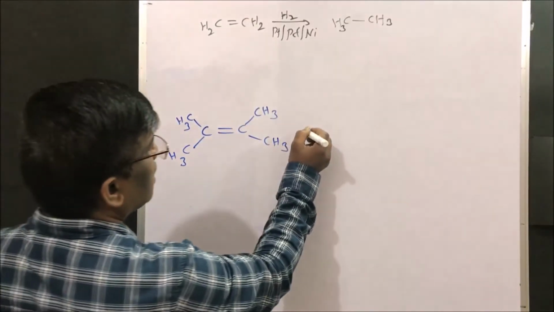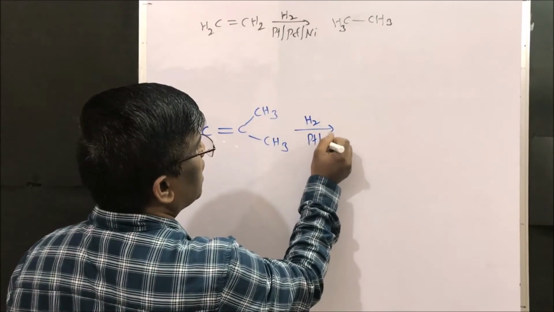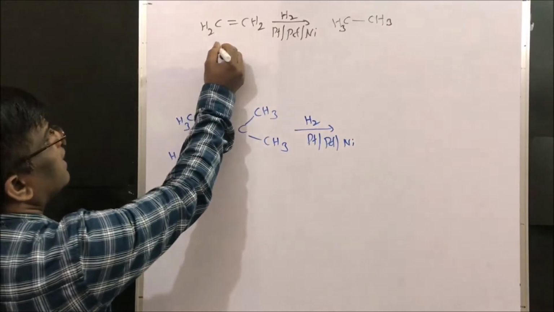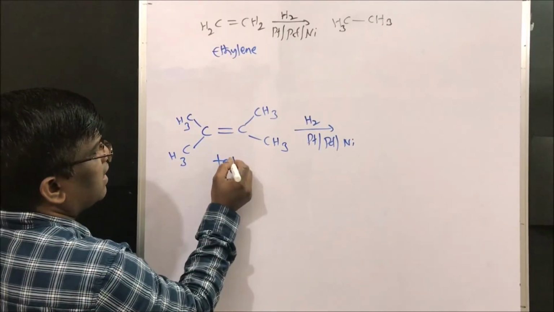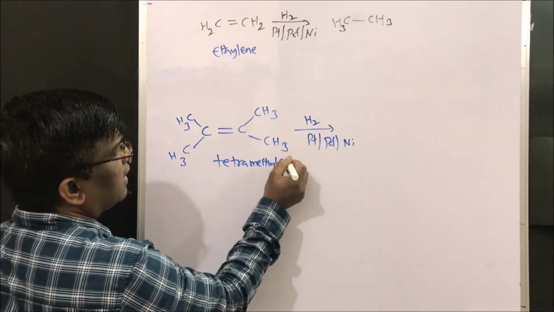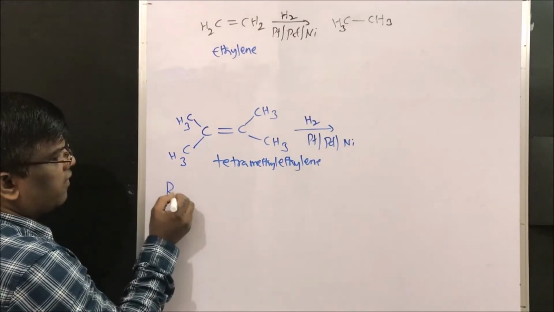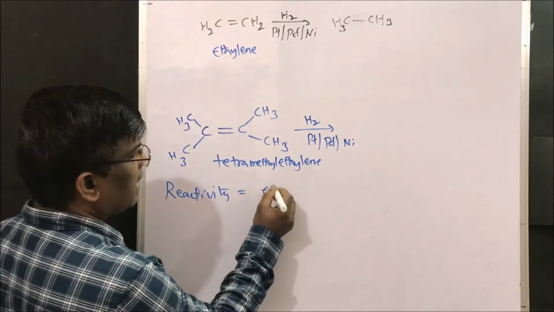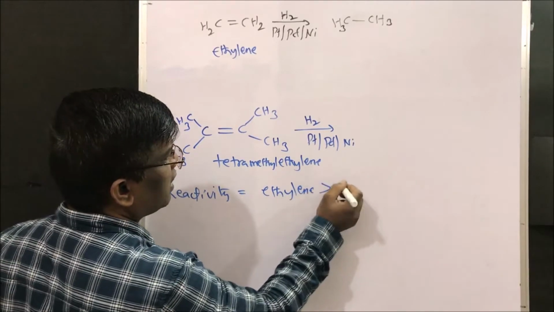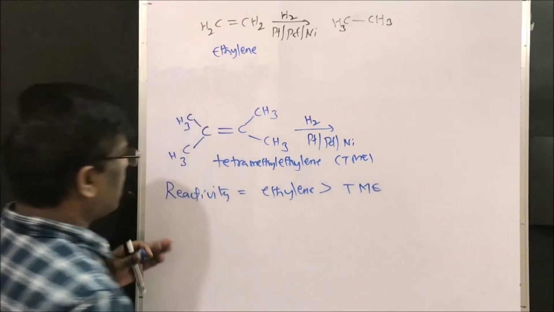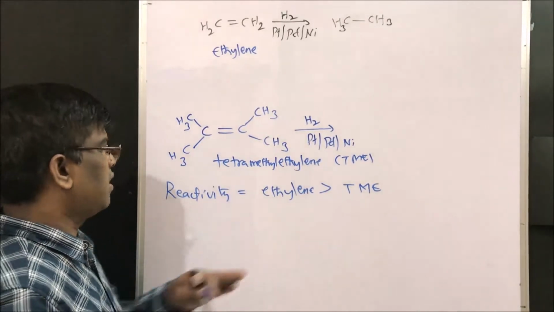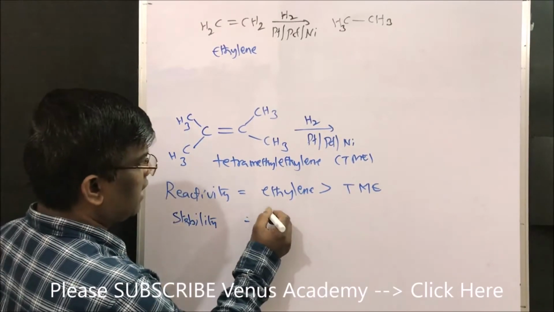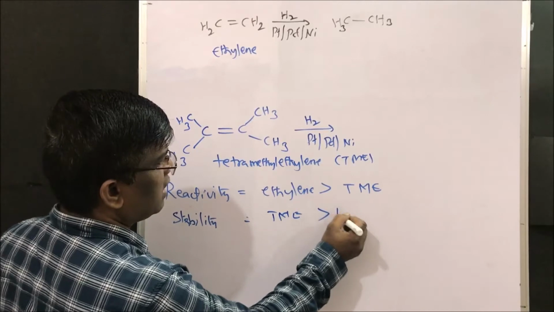So for hydrogenation in the presence of platinum or palladium or nickel, what is the reactivity order? This is ethylene and this is tetramethyl ethylene. Ethylene is more reactive than tetramethyl ethylene. Stability, which is more stable? Tetramethyl ethylene, TME, is more stable than ethylene.